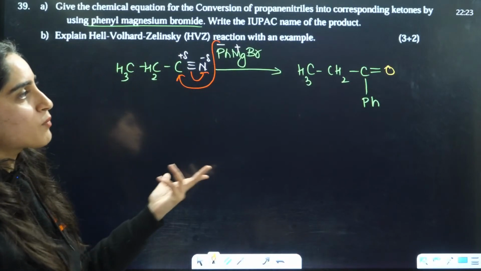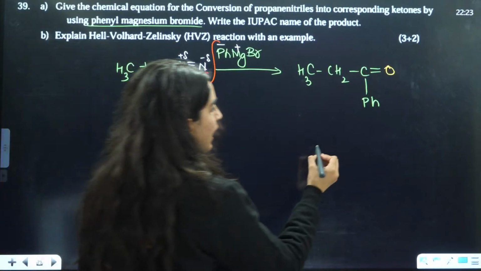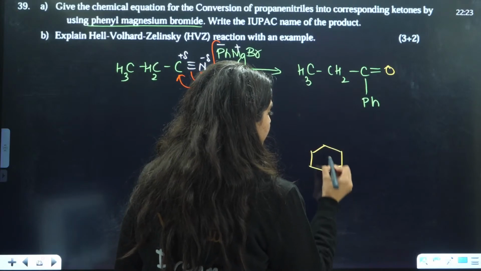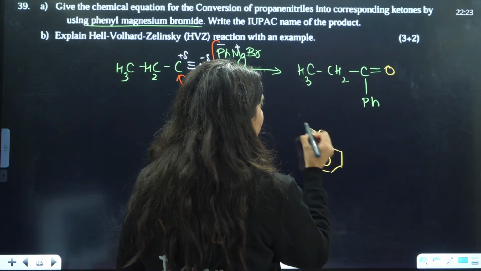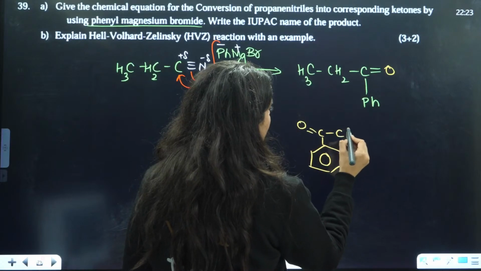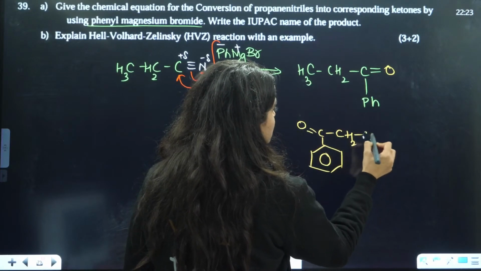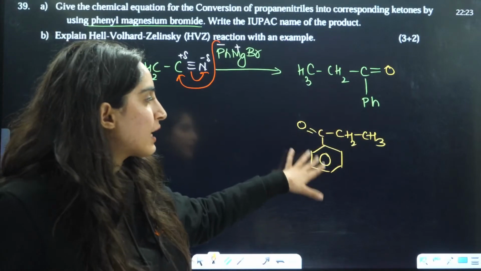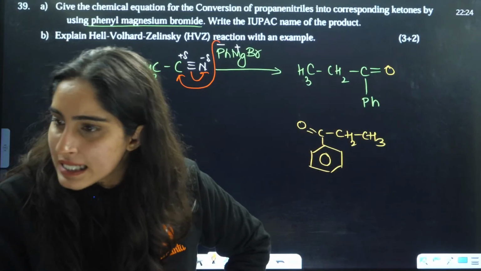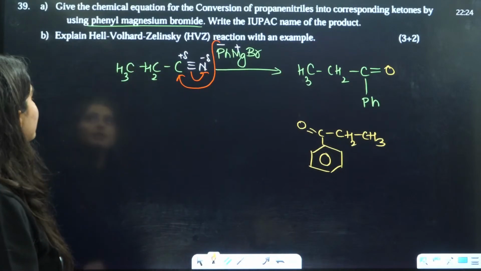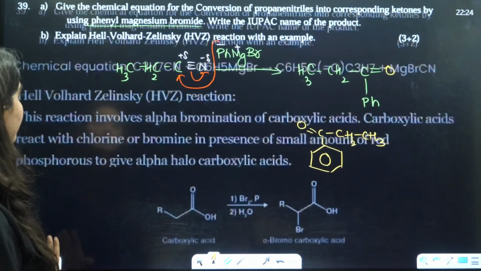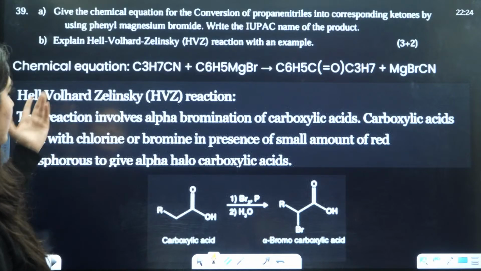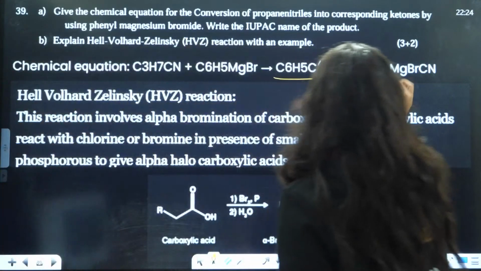Write the IUPAC name of the corresponding ketone. So what you will have is C double bond O, and this is CH2CH3. Ethyl phenyl ketone you will have here. Okay, that is going to be the answer. So this thing will be formed.